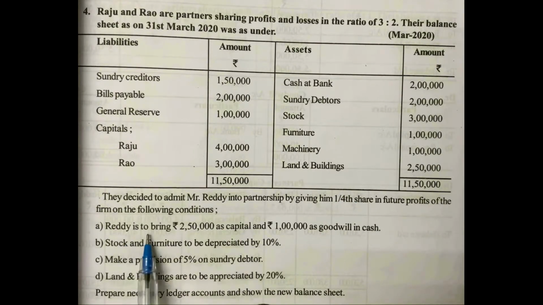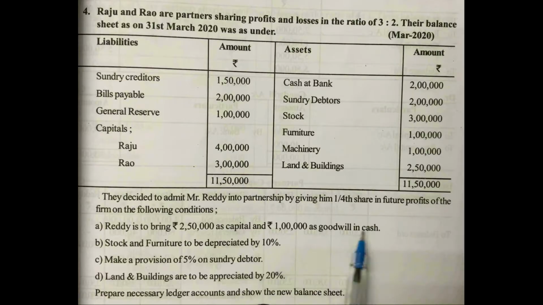A. Reddy is to bring 2,50,000 rupees as capital and 1 lakh rupees as goodwill in cash. B. Stock and furniture to be depreciated by 10%. C. Make a provision of 5% on sundry debtors. D. Land and buildings are to be appreciated by 20%. Prepare necessary ledger accounts and show the new balance sheet.